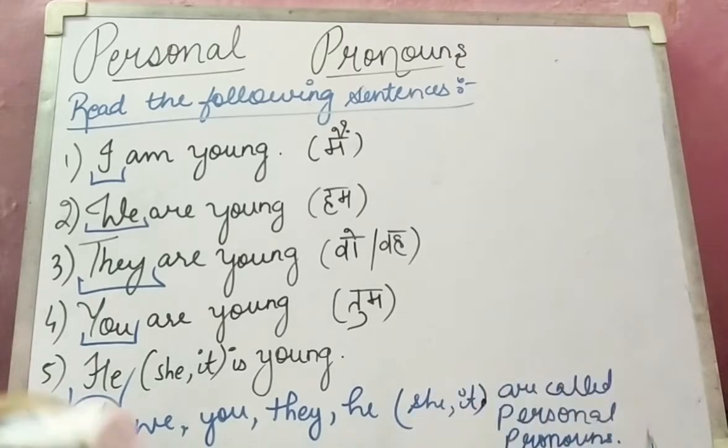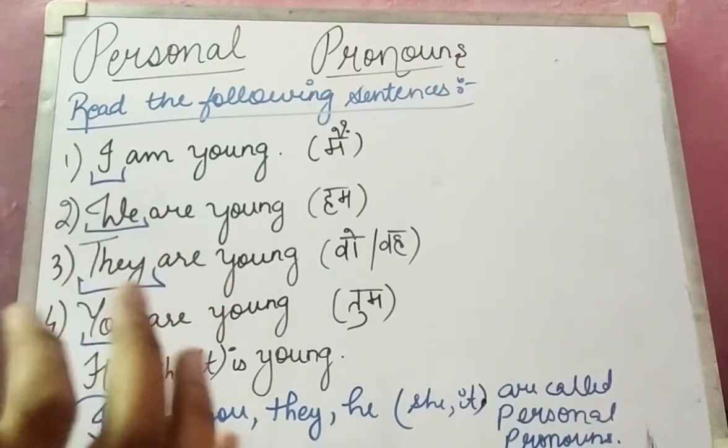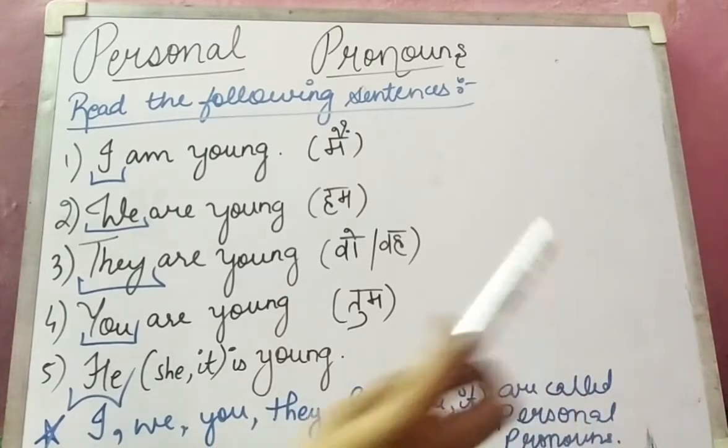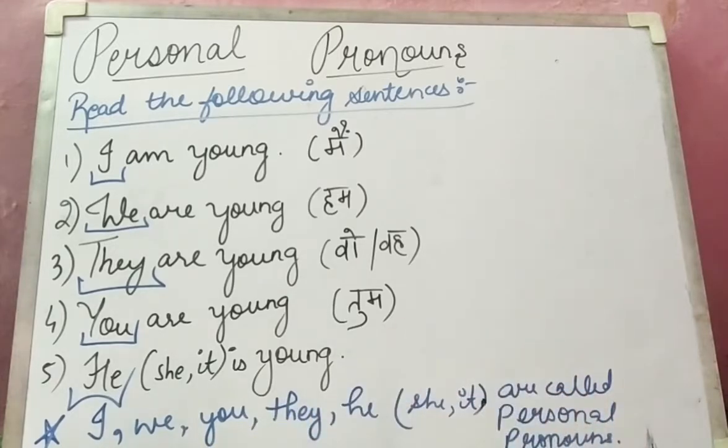Okay, so I have told you who are personal nouns and which are pronouns. So mainly we will be considering I, we, you, they only. Okay, I, we, you, they, he, she, it are called personal pronouns. उन्हें हम personal pronouns कहते हैं, जो कि एक चीज़, पर्टिकुलर चीज़ के बारे में बता रहा है.